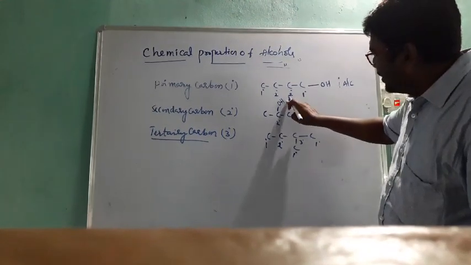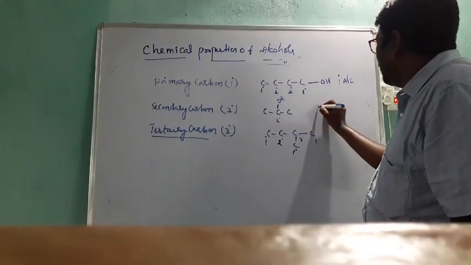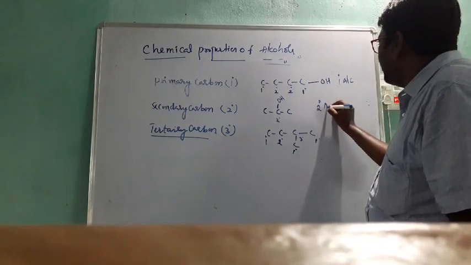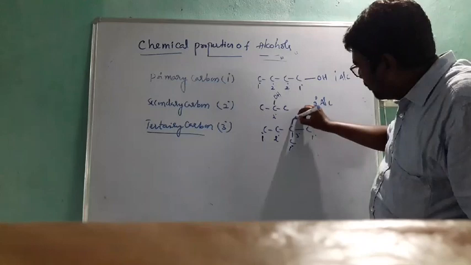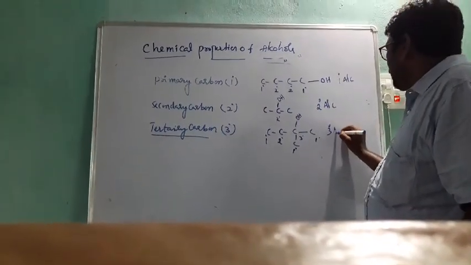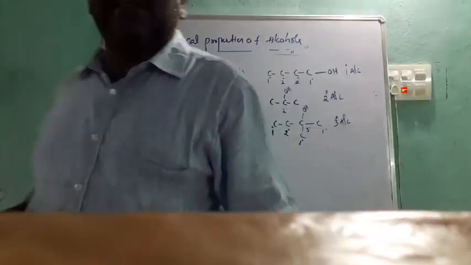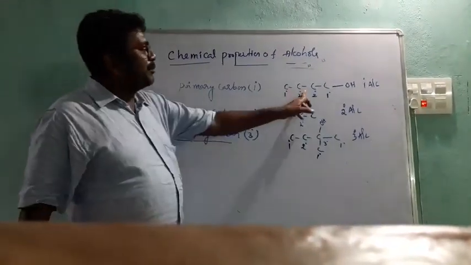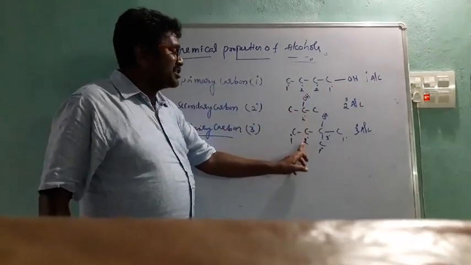When the OH group is attached to a secondary carbon, this is a secondary alcohol or 2 degree alcohol. Okay, this one, the OH group is attached here, it is a 3 degree alcohol or a tertiary alcohol. It is a very very simple indication. This is the example of primary alcohol, secondary alcohol, tertiary alcohol.